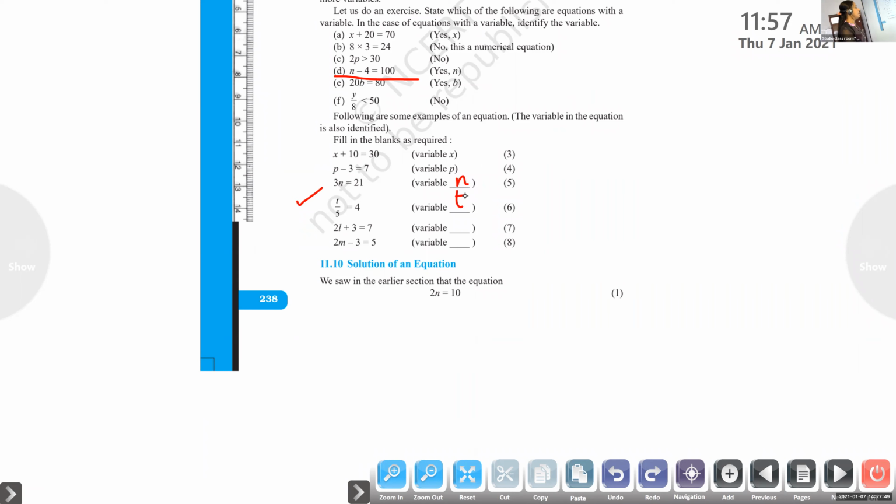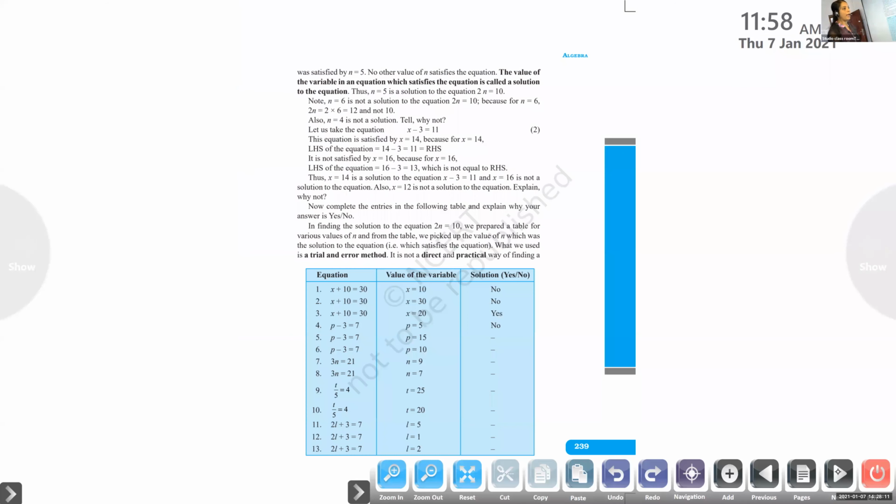Next, 2l plus 3 equal to 7. What is the variable here? L. Next, 2m minus 3 equal to 5. What is the variable? M. Okay, now we'll move to the solution. Solution means finding the value of the variable. If you are finding the value of the variable, it is known as solution. Okay, children?